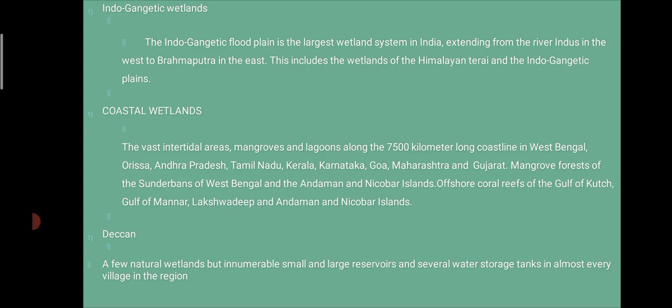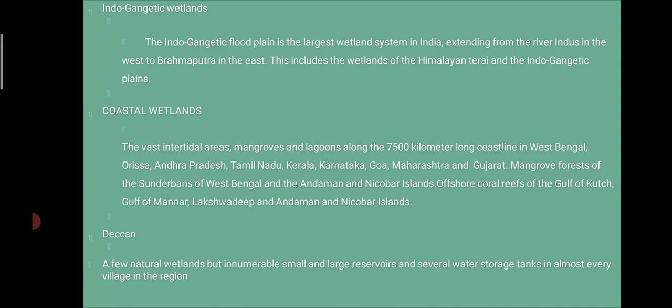Then coastal wetlands. Coastal wetland means the water is marine water. The vast intertidal area of mangroves and lagoons along the 7,500 kilometer long coastline: West Bengal, Orissa, Andhra Pradesh, Tamil Nadu, Kerala, Karnataka, Goa, Maharashtra, Gujarat, mangrove forests, the Sundarbans in West Bengal, Andaman and Nicobar Islands, offshore coral reefs, Gulf of Kutch, Gulf of Mannar, Lakshadweep, Andaman and Nicobar Islands. Those are the coastal wetlands of India.